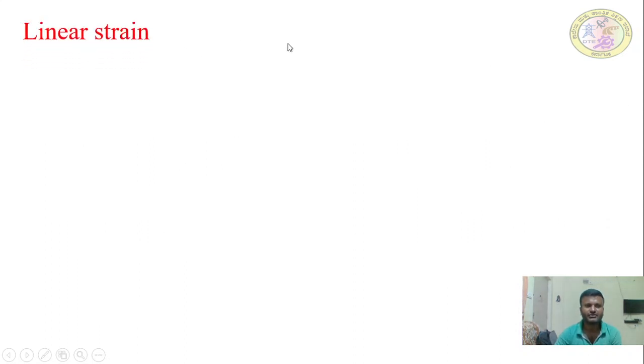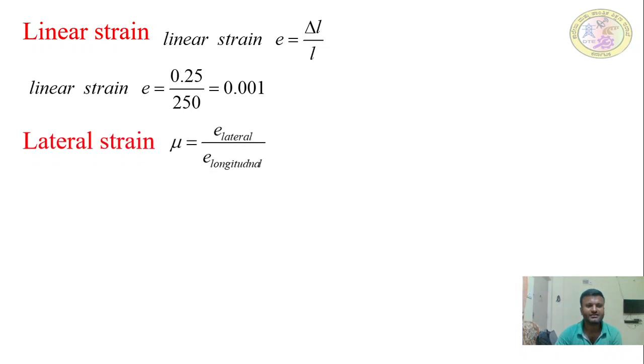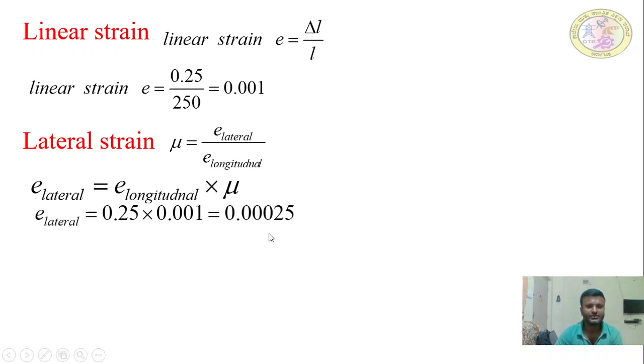Next, the only thing you have to find out is the change in diameter. Linear strain is equal to delta L by L. You can use the relations and find it is 0.001. Next, you need to find out the change in diameter. For that, we have relations. Mu is equal to what? Poisson's ratio is equal to lateral strain divided by linear strain. So lateral strain is equal to longitudinal strain into Poisson's ratio. We find that lateral strain is 0.00025.